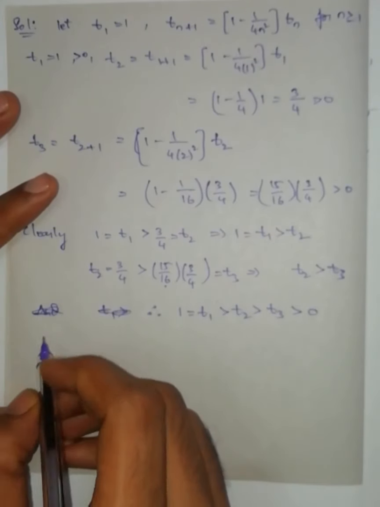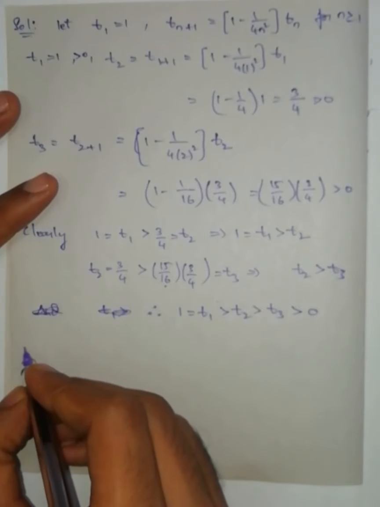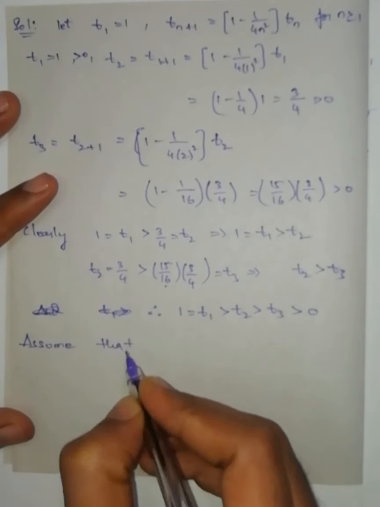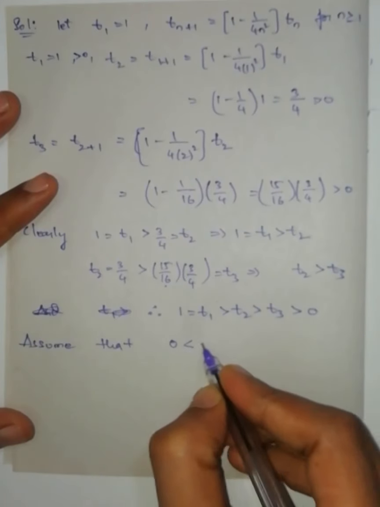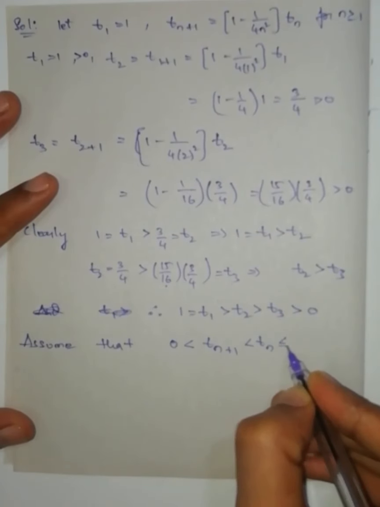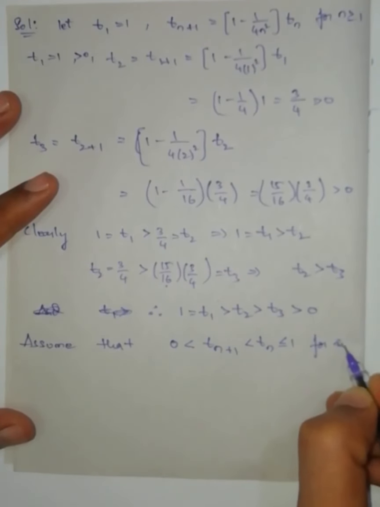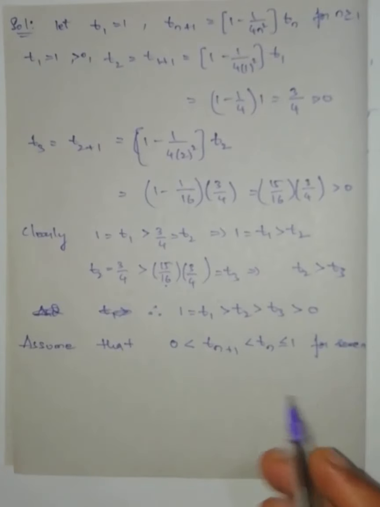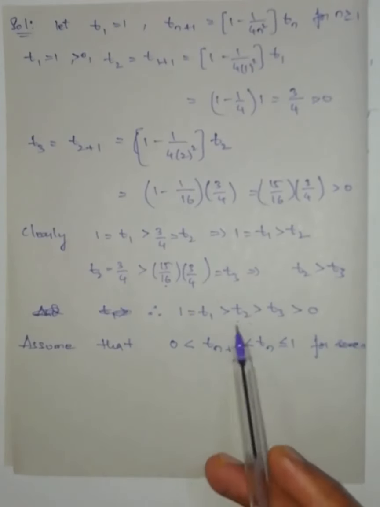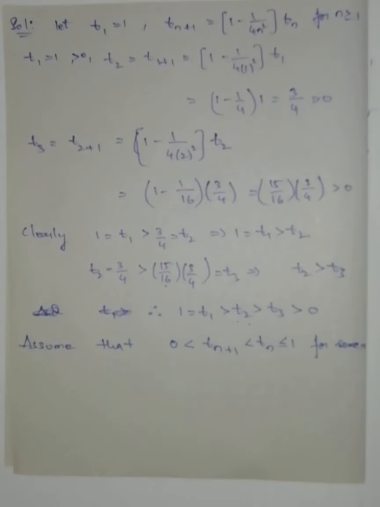So let us assume that 0 is less than t(n+1), which is less than tn, which is less than or equal to 1 for some n. If I take n equal to 1, 2, we will get those terms satisfy the given equation, but I don't know all, so I'm going to use this to prove all.